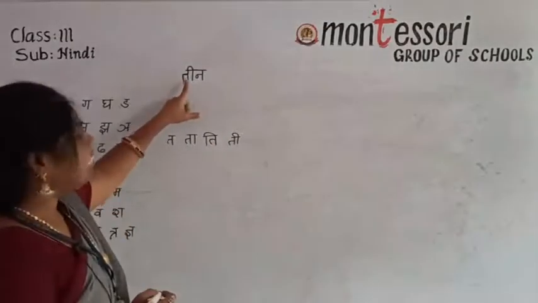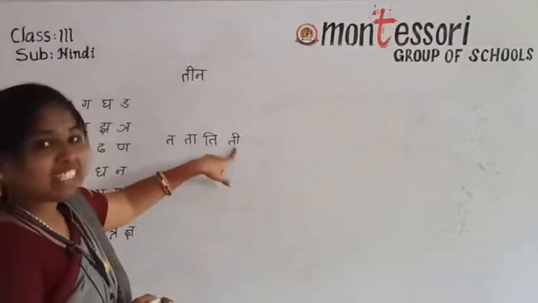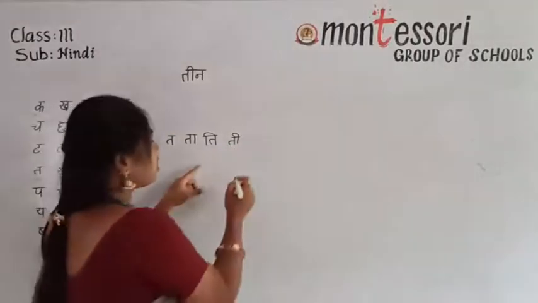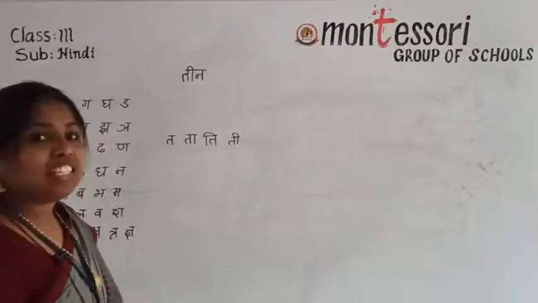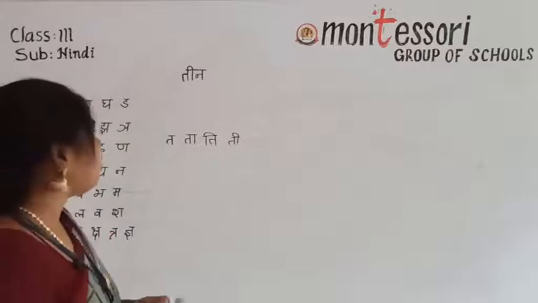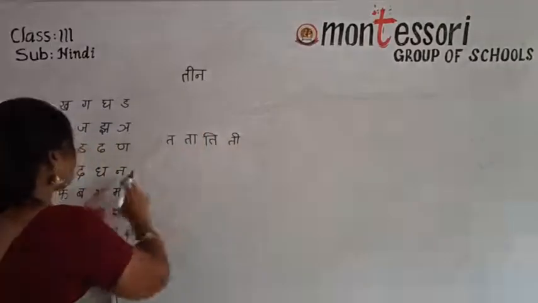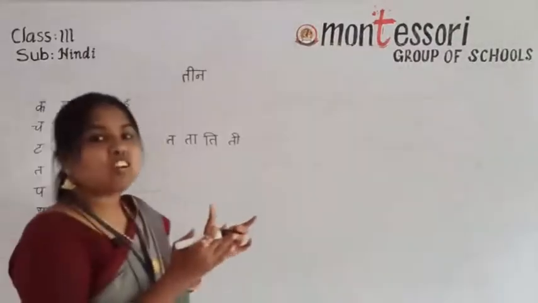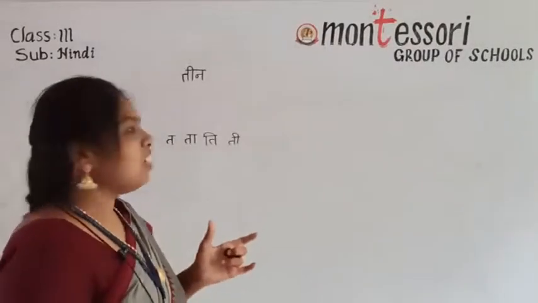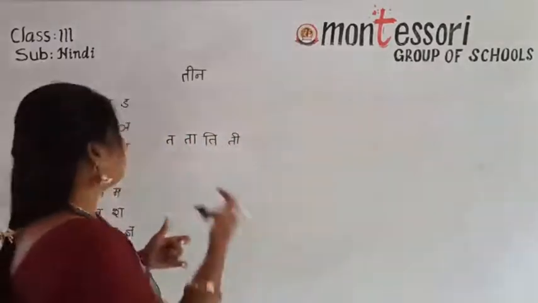Okay, teen, it will become teen. Ta, second e ki matra ti. Already this pronunciation came. If you read the Barakhadi, you know the pronunciation. You can read any word from your textbook. I told you that in previous class. Okay, ti is given and na is given. Both sounds you have to mix and say the word. Okay, teen means 3.